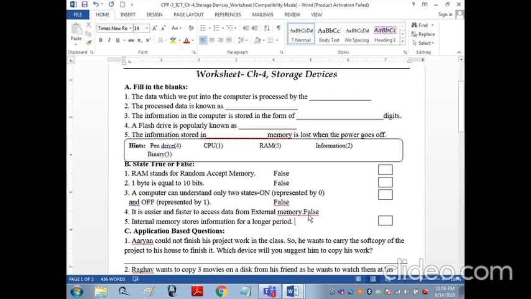Now the fifth one. Internal memory stores information for a longer period. No, it stores data for only some time.